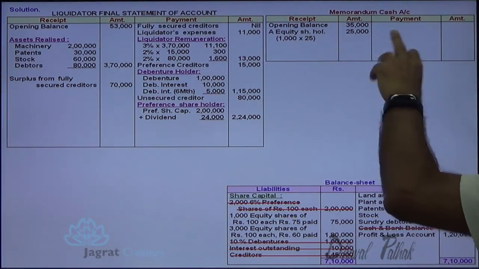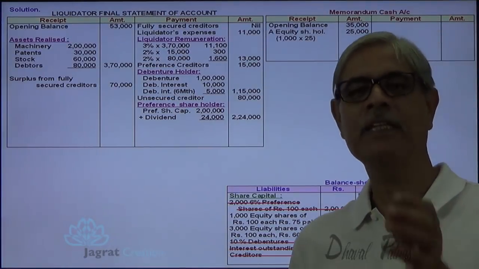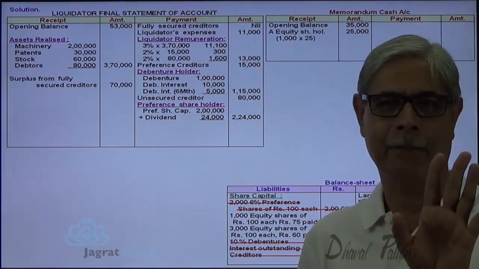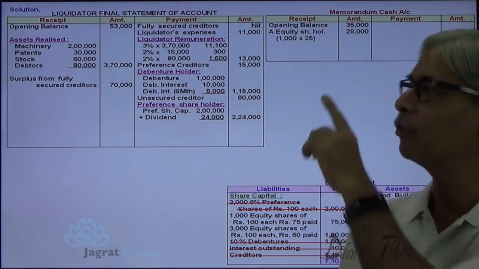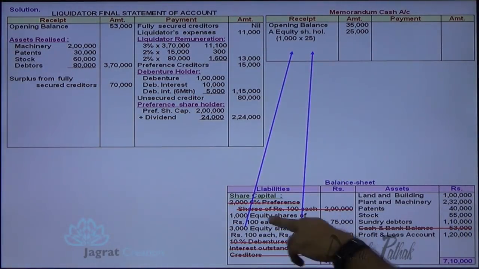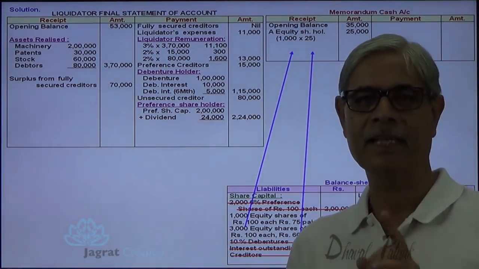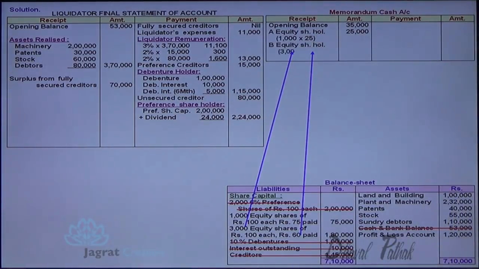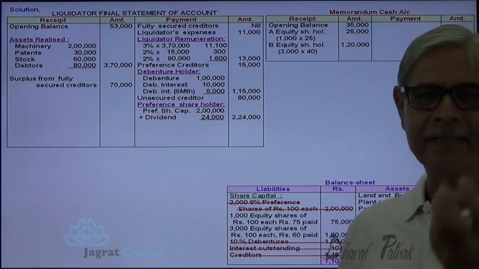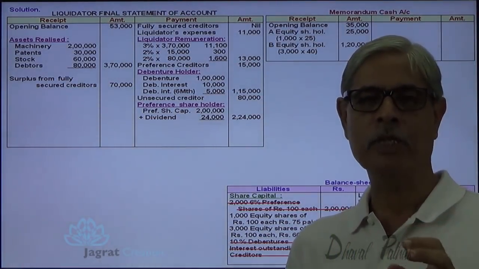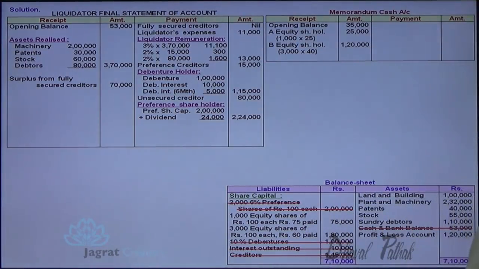So the liquidator is likely to have 25,000 rupees from there. And on these 3,000 shares, 40 rupees could be demanded because 60 rupees are paid. So this is the amount that the liquidator is entitled to receive from these contributors on demanding the last call. So this is the total cash balance available.